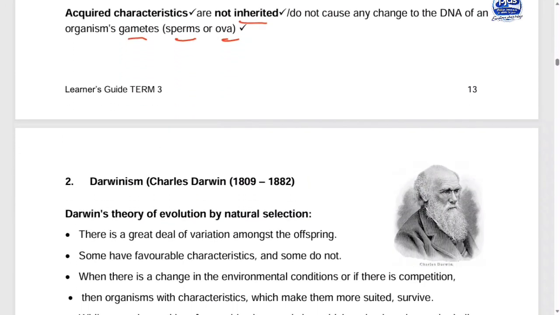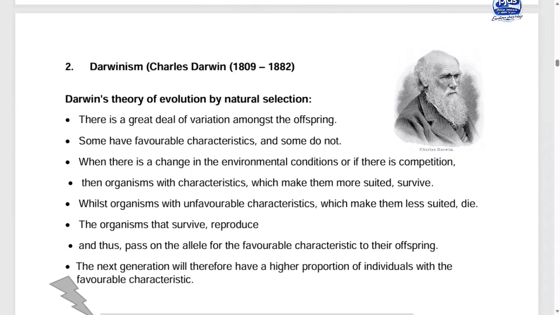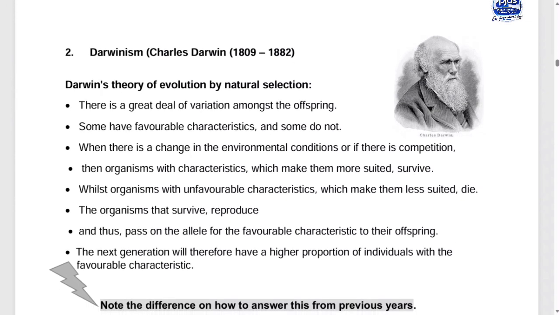Yes. So now, here you are given what? Darwin, the most interesting scientist who gave the knowledge of what? Evolution. So Darwin, Charles Darwin, was born around 1809 and died around 1882. So Darwin's theory of evolution by natural selection says that there is a great deal of variation. Remember what variation is, good people?